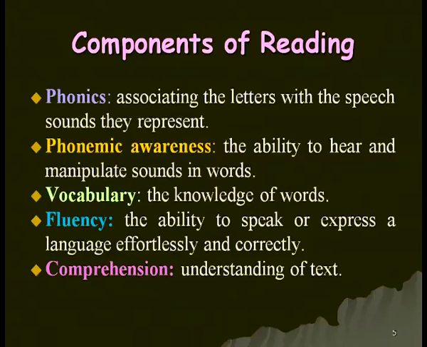And the last thing is comprehension, that is understanding of text. Comprehension is the ultimate goal. We read something to understand what has been written, what the author wants to say. When someone is writing and when we read, we want to reach that comprehension.